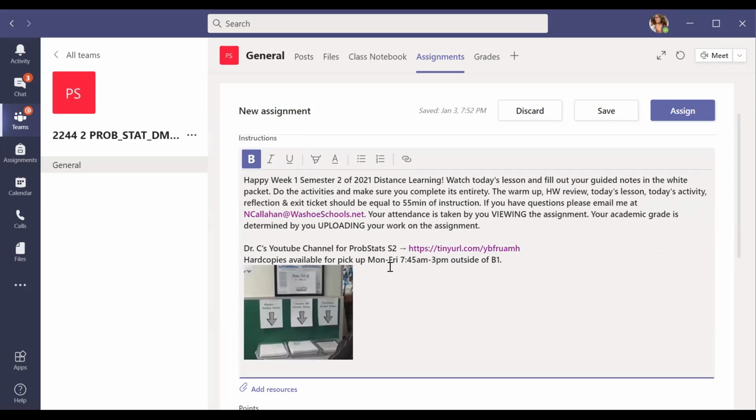Hard copies are available for pickup Monday through Friday, 7:45 a.m. till 3 p.m. outside of B1. This is kind of what it looks like. The first one is for algebra, the second one is for calculus, and the third one is for prob and stats. You will have your warm-up log and your packet for your class here for the guided notes. So if you need a hard copy, that's where you will be going to get it.